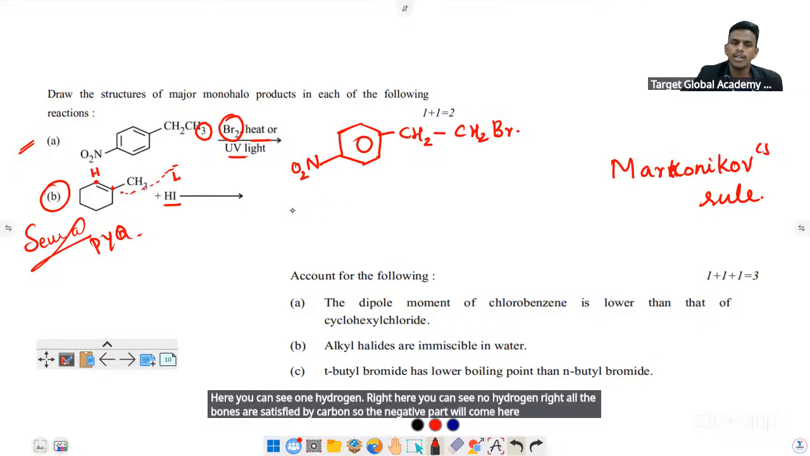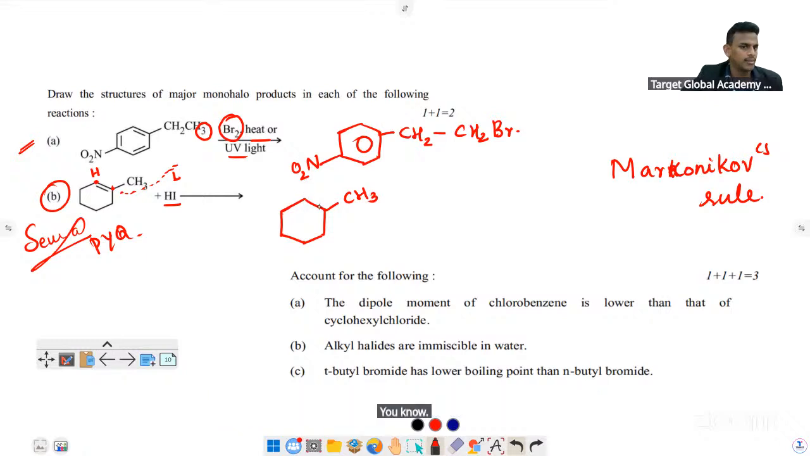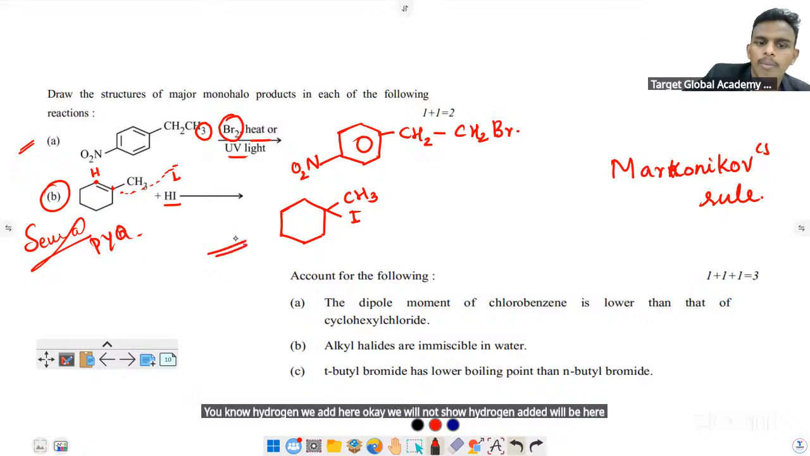So what will be the product? The double bond will break. Correct. Then CH3 here, nothing will happen. Hydrogen will add here, we will not show hydrogen. Iodine will be here. So this will be the product.